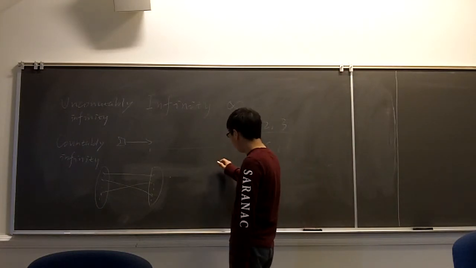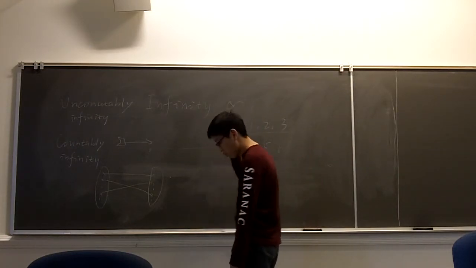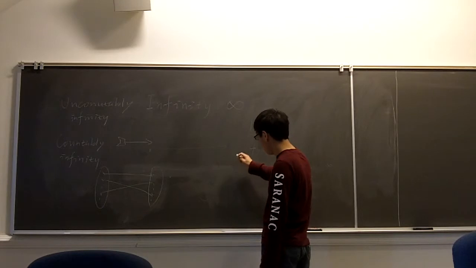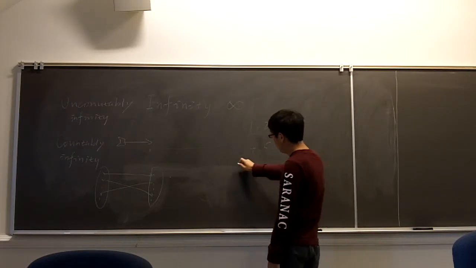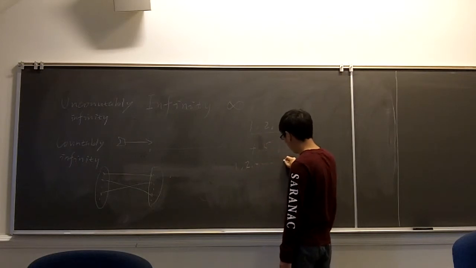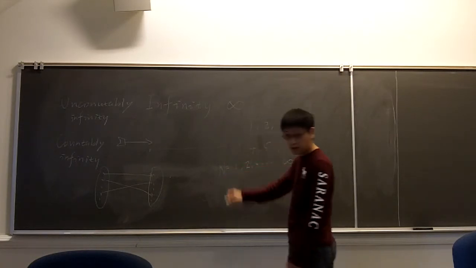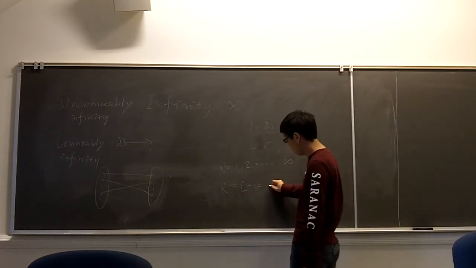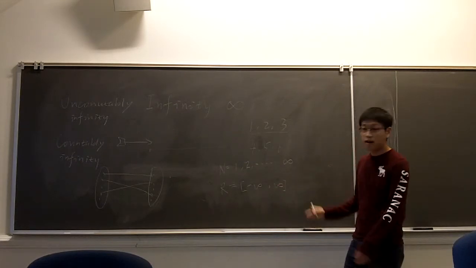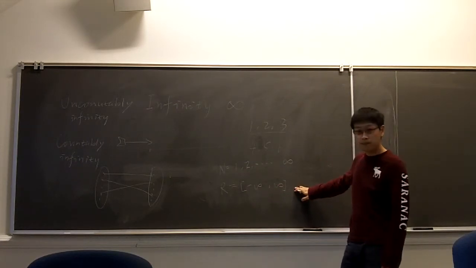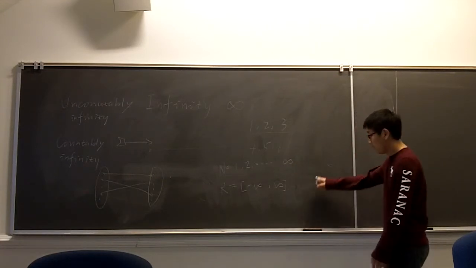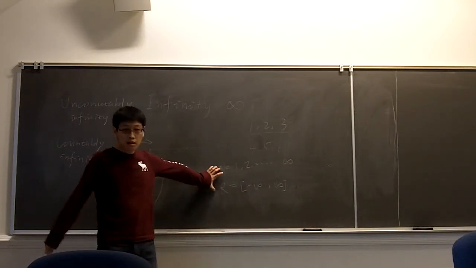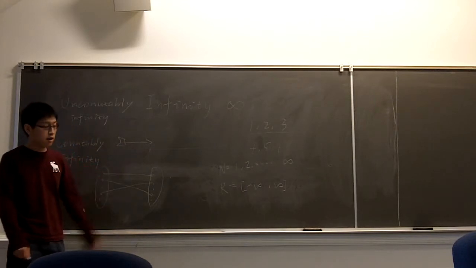For example, we can define two sets which have different sizes. The proof is very difficult, so I will skip the proof here and just state the result. It is that the set consisting of all positive integers and the set consisting of all real numbers from minus infinity to infinity are not the same size. This one is much larger than this one. I omit the proof here. But the reason I state this result is that it can explain the arrow paradox here.